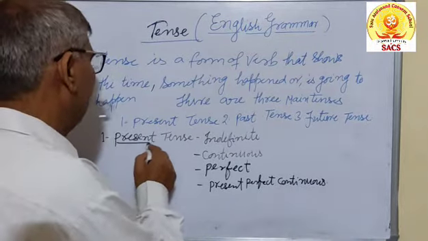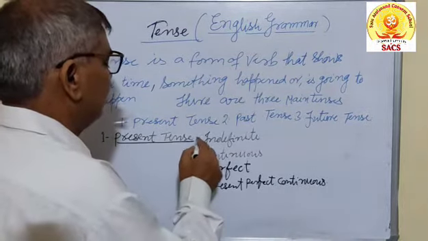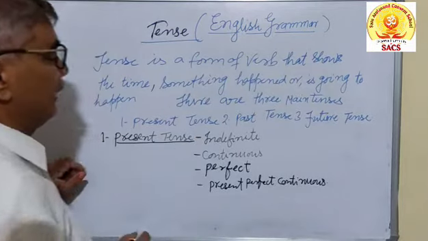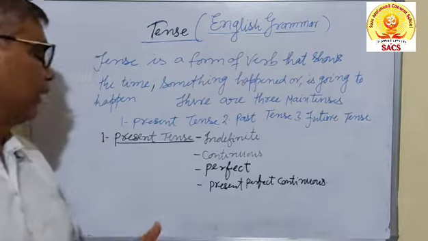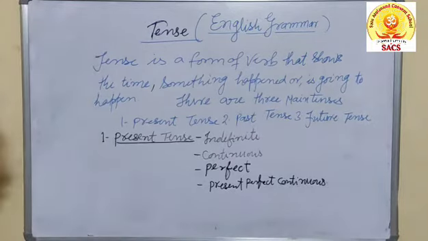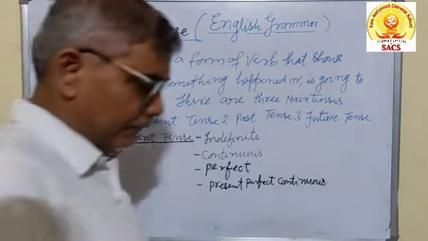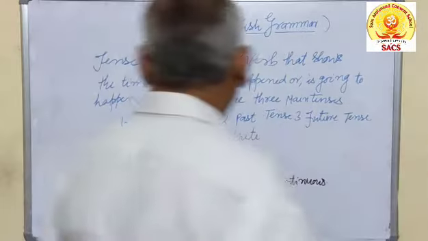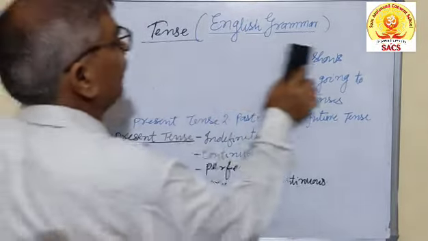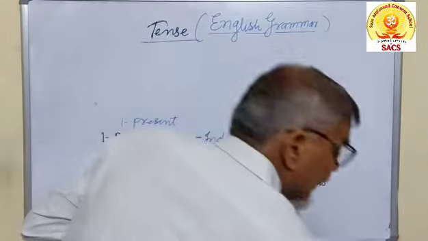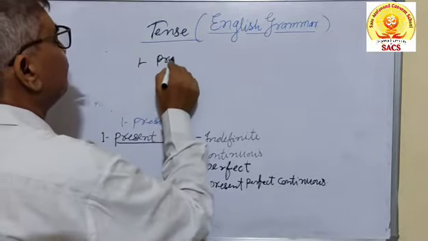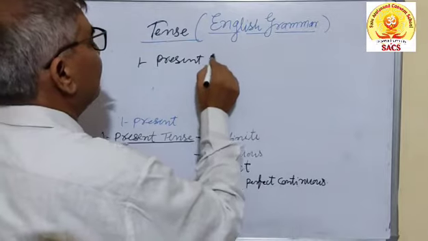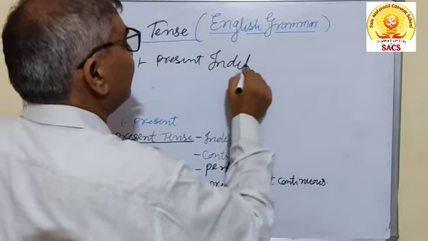First of all, I will take present tense. The first part of present tense is indefinite, second continuous, third perfect, and fourth perfect continuous tense. Then I want to describe the first part of the present tense, that is present indefinite.